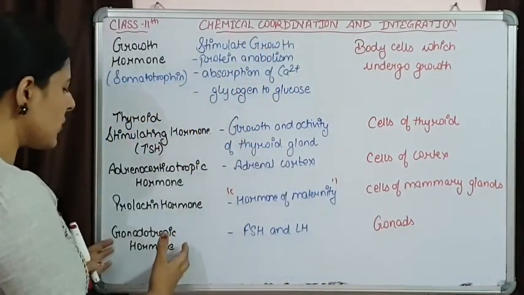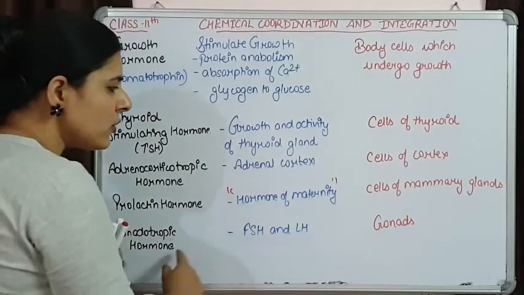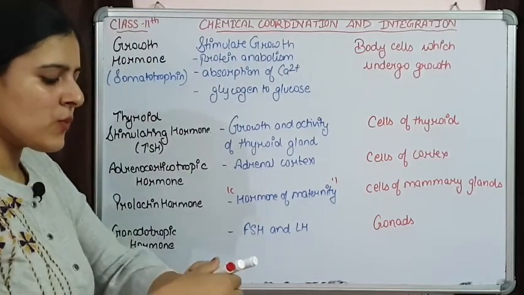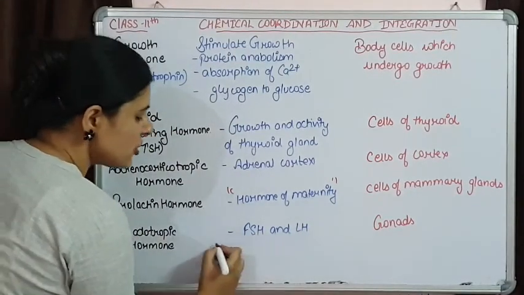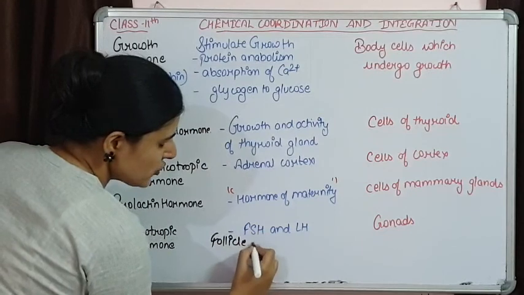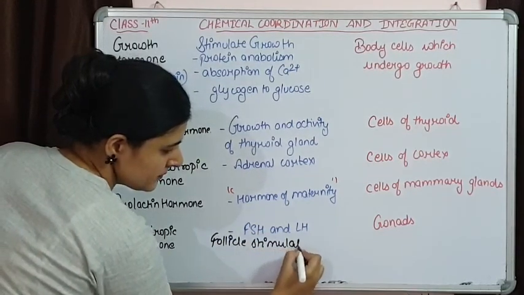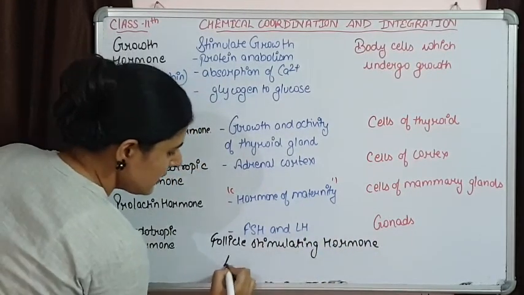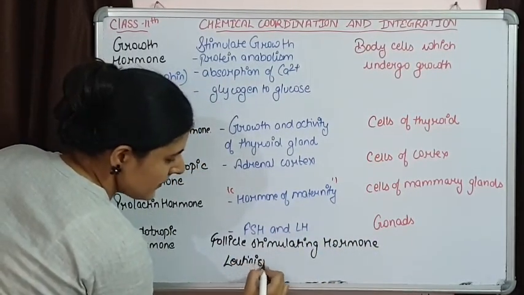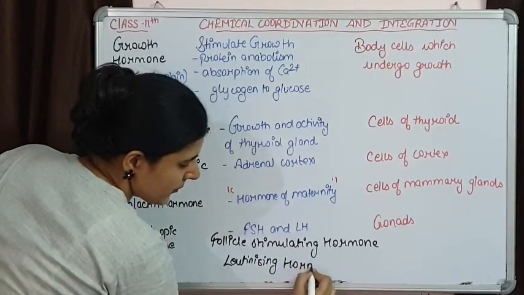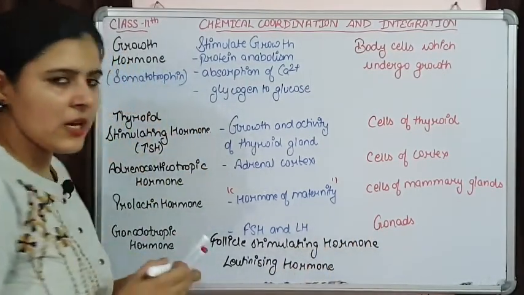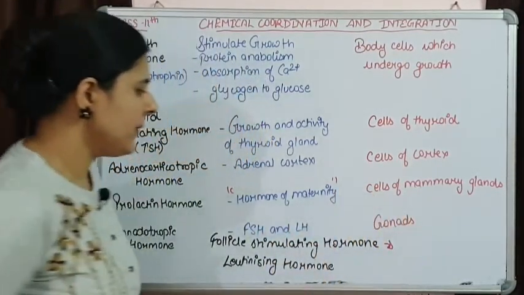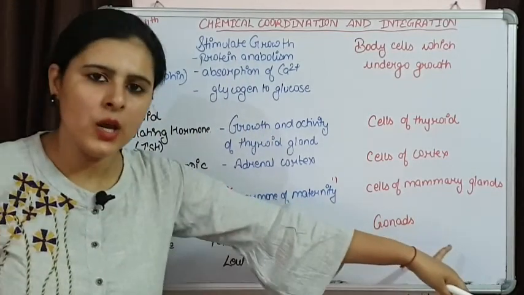The next one is gonadotrophic hormone. This gonadotrophic hormone is going to target the gonads and they will be responsible for the release of FSH, that is follicle stimulating hormone, and the second one is LH, that is luteinizing hormone. So they are going to influence the gonads.